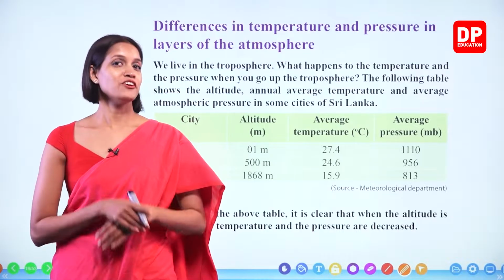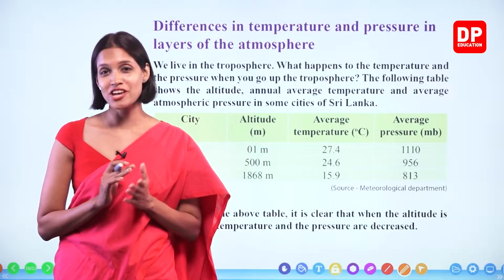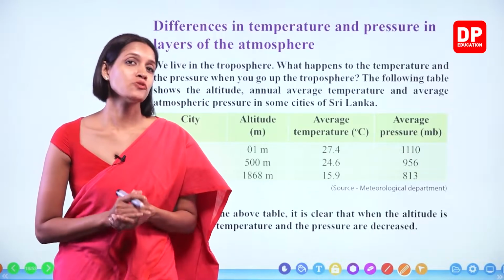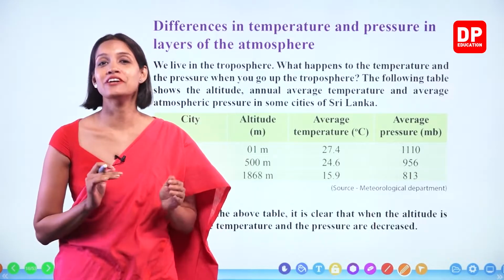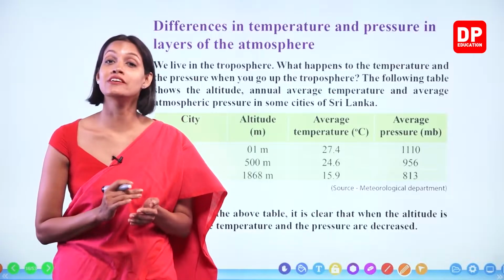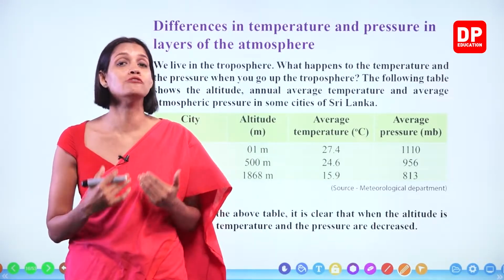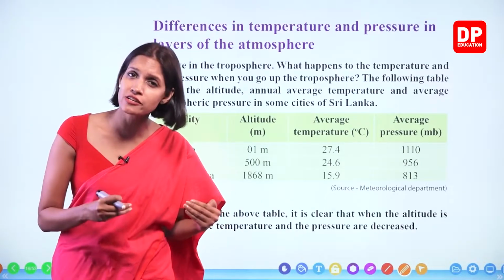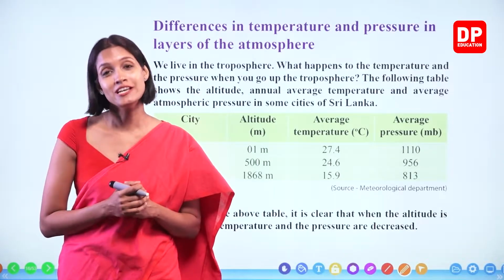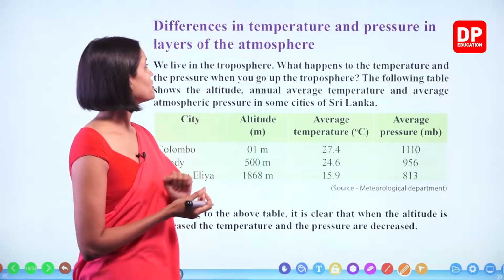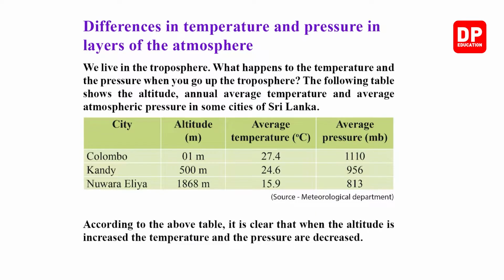Right, children. Now we are going to start the second chapter of this lesson. I hope you all remember what we learned in the first chapter. We learned about the atmosphere and its layers, the differences between each layer, and the special characteristics of each layer too. Right, children? So here we are going to start with differences in temperature and pressure in layers of the atmosphere.